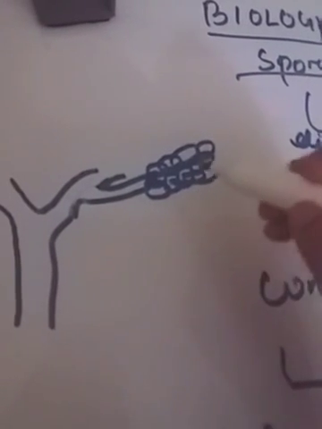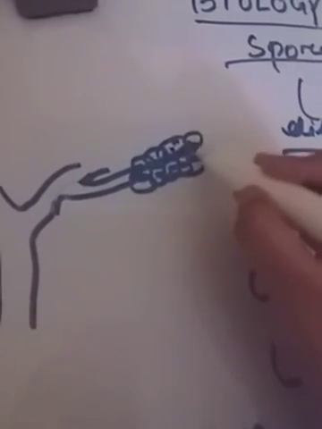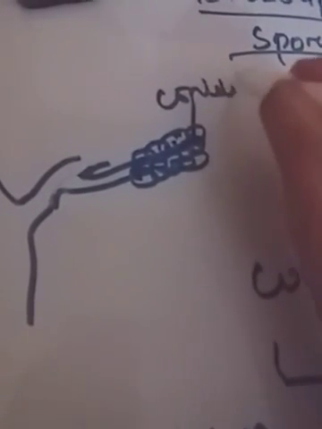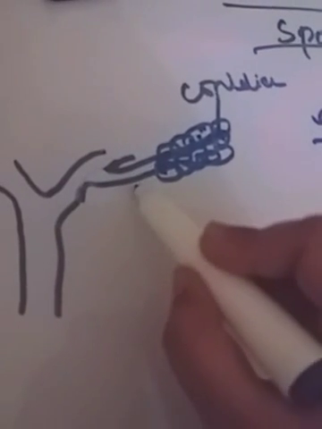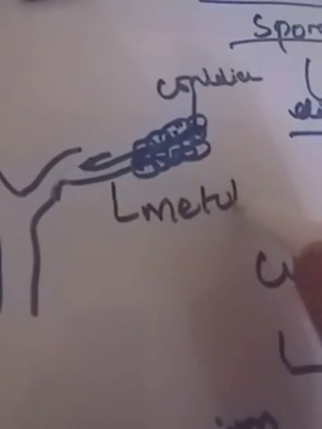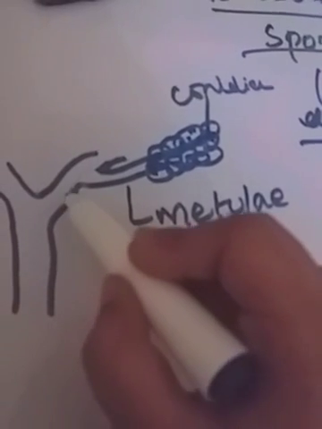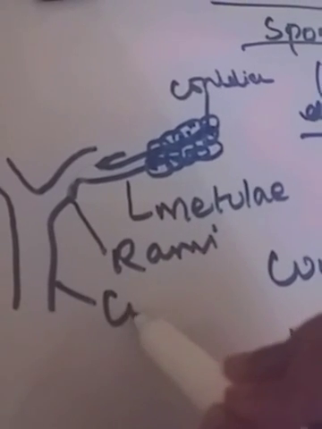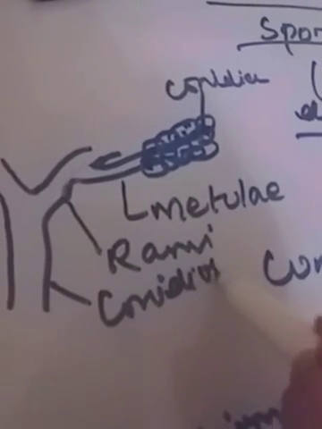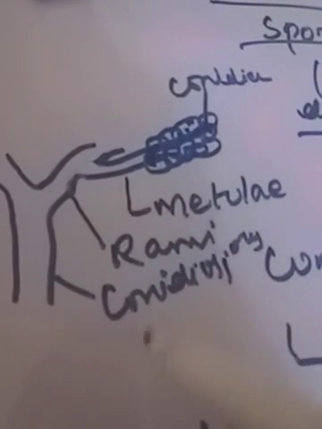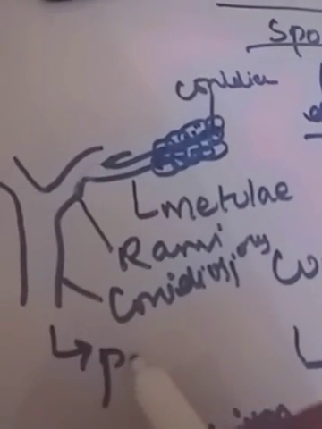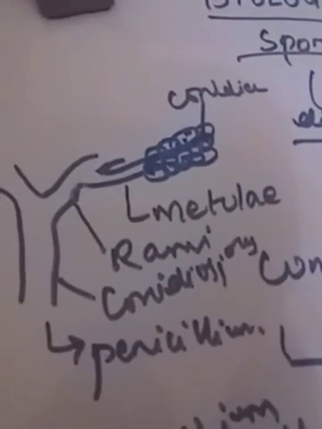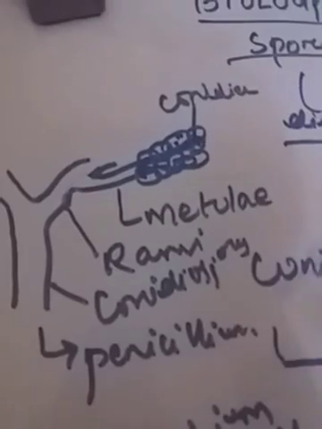These all are conidia. This is metulae. Here it is known as rami. This is the conidiophore. This is Penicillium.